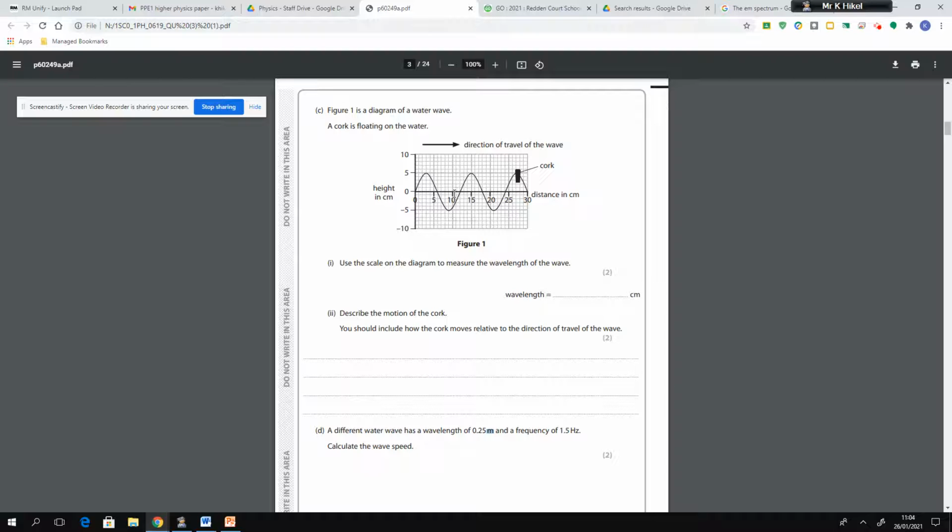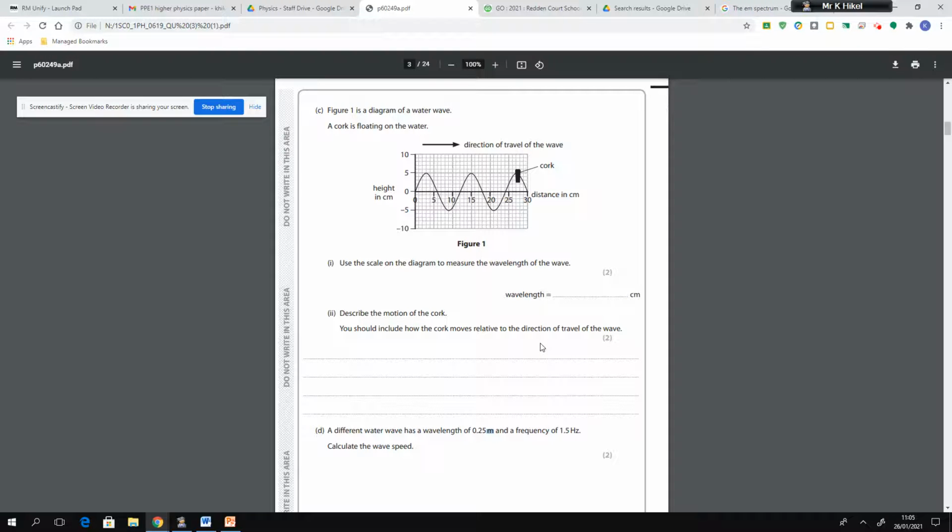So we've got 10 here, 11, and the line of the graph, the curve, or the line of the wave crosses that line at a distance of 12 centimeters from the first start point on the previous wave, and therefore the wavelength is 12 centimeters. Now you don't need to write your units because you've been given the units already, so you just need to write 12, and that will secure you the 2 marks.